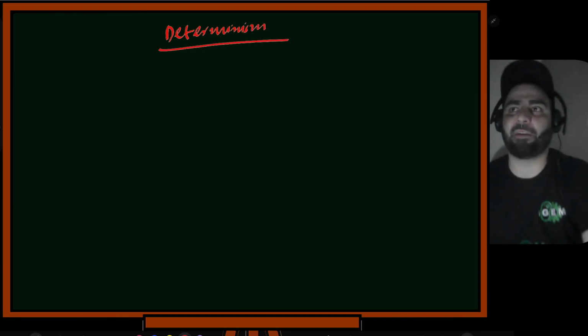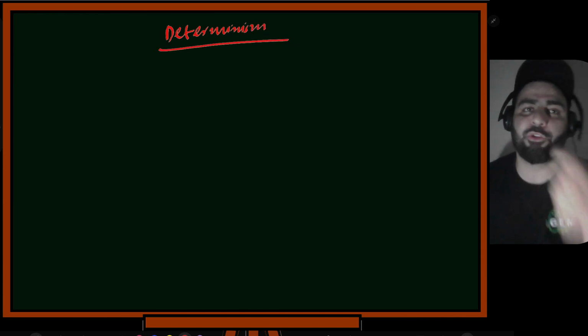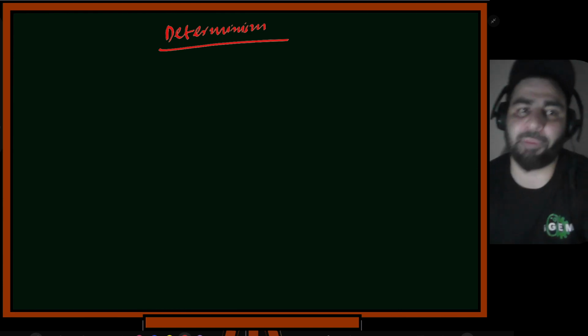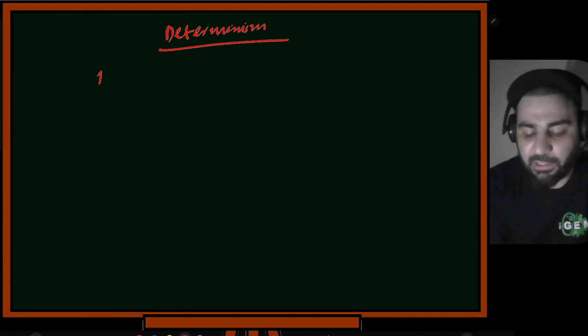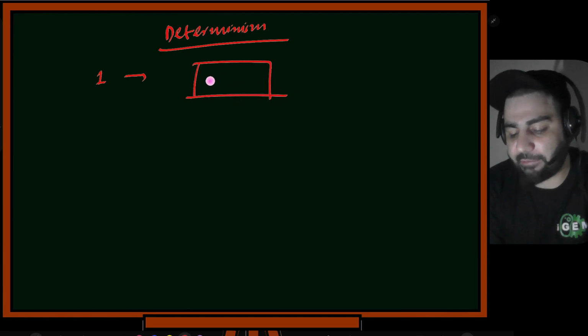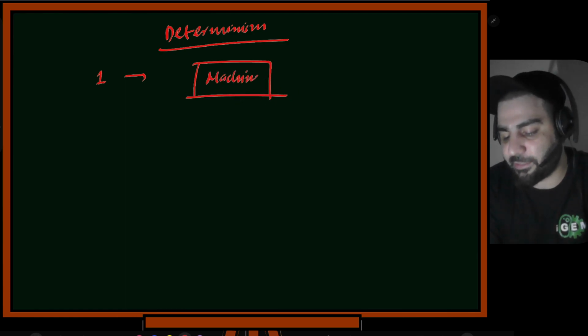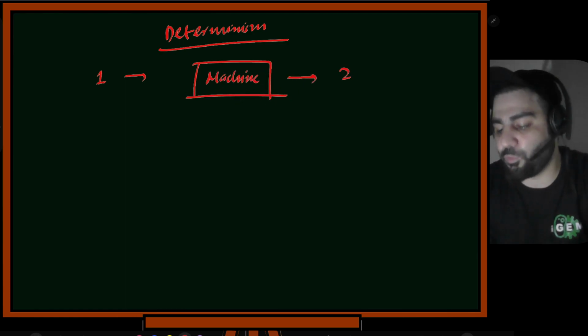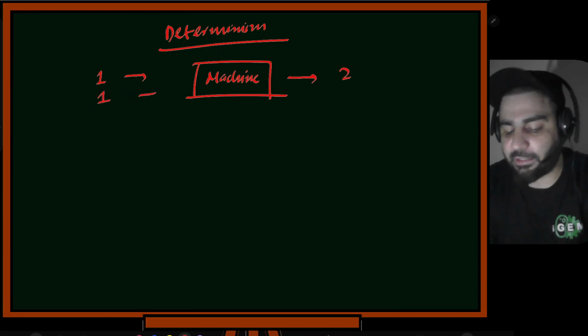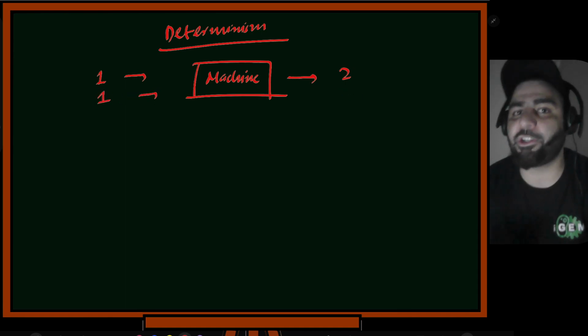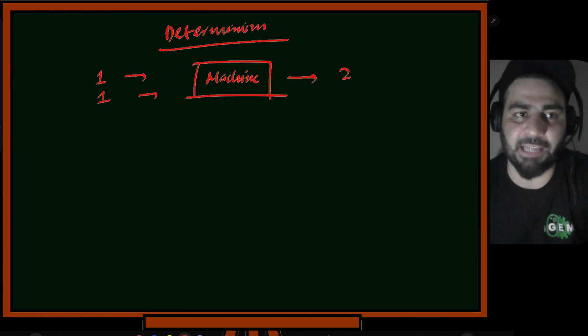So what I mean by determinism is that the value should be replicable, the process should be replicable. If I gave this one as an input to this machine, which I call a function machine, and it gives me some output 2, then the second time I give this one, the value should again be 2. It should be reproducible. That's what basically science is.